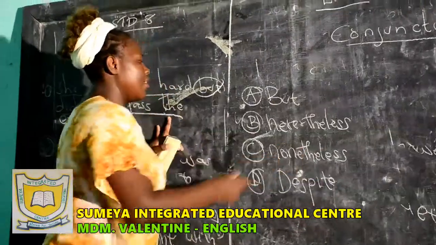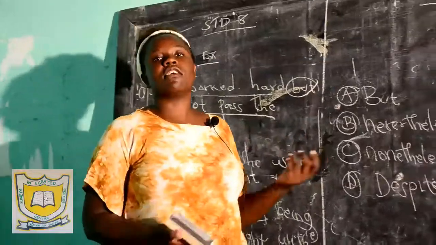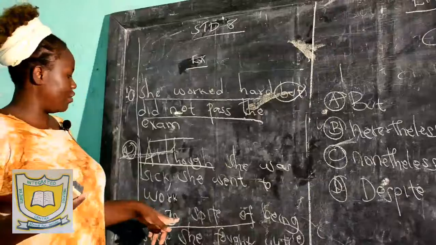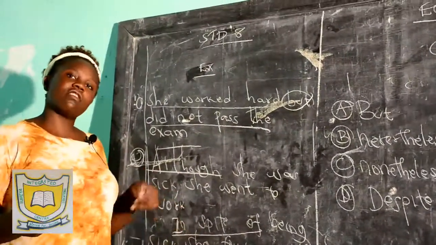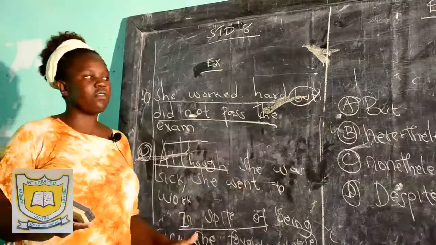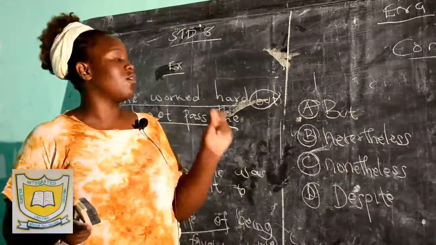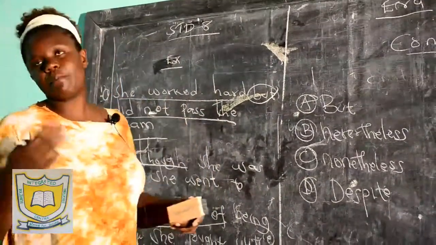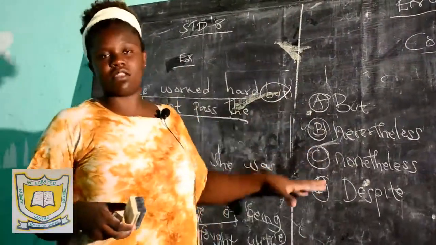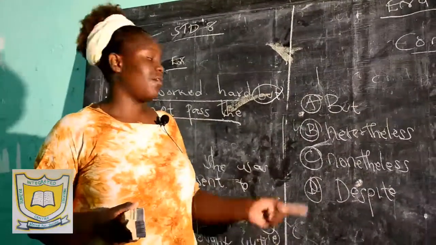Now, but, nevertheless, nonetheless, despite are all conjunctions of contrast. But they told you to replace "in spite of." In spite of is also a conjunction of contrast. But if they tell you to replace "in spite of," you are going to replace it with "despite" in the presence of other conjunctions of contrast. If I say in the presence of other conjunctions of contrast, what I mean is the group contains only conjunctions of contrast. But which one is going to replace this "in spite of"?